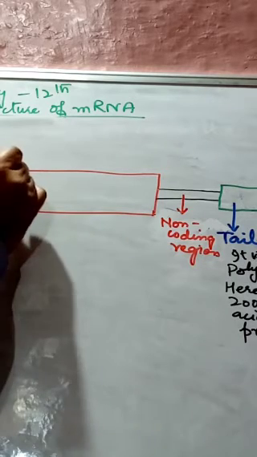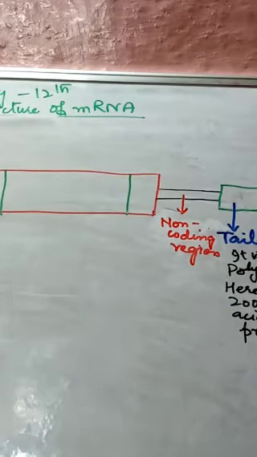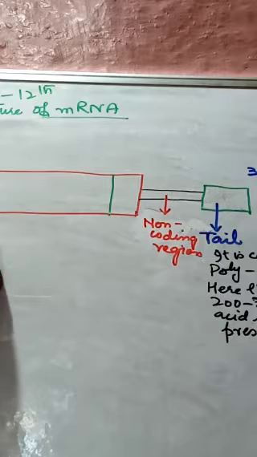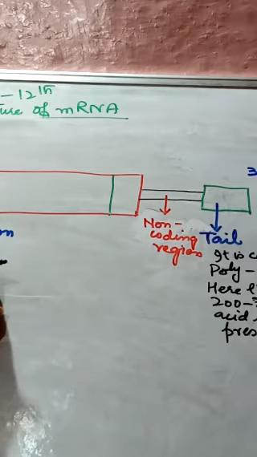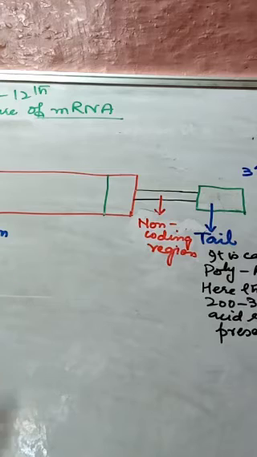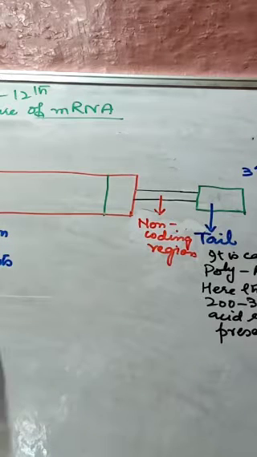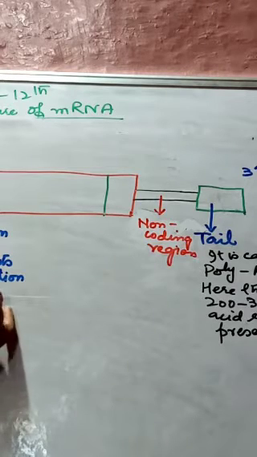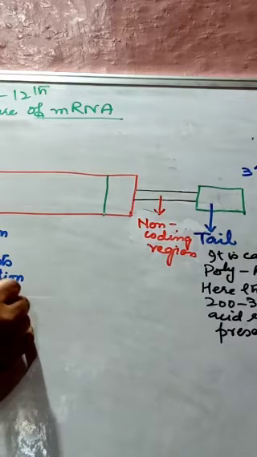Now I will mark this line. This line is the initiation codon, which starts the formation of the protein chain.